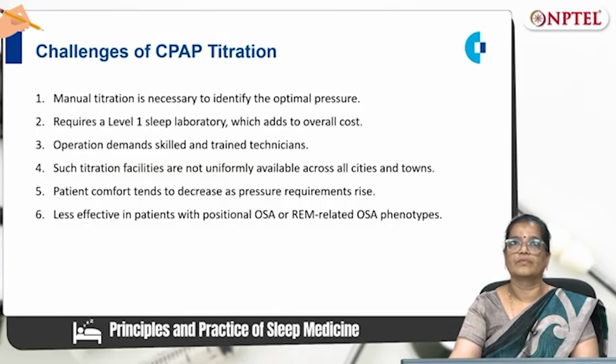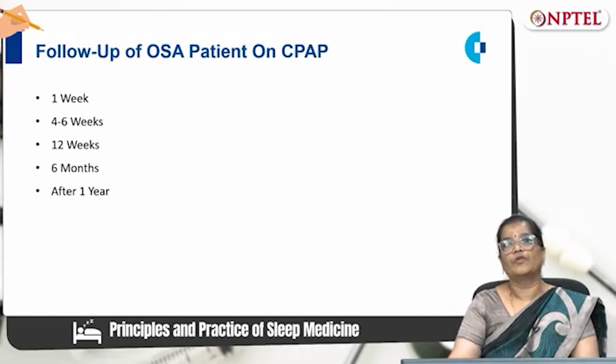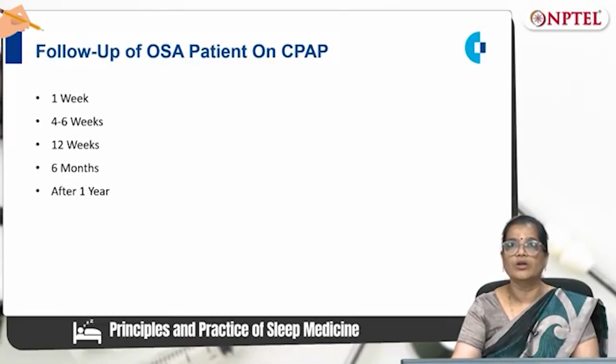So the challenges of CPAP titration are: manual titration is necessary to identify the optimal pressure. It requires a level 1 sleep laboratory, which adds to overall cost. Operation demands skilled and trained technicians. Such titration facilities are not uniformly available across all cities and towns. Patient comfort tends to decrease as pressure requirement rises, and it is less effective in patients with positional OSA or REM related OSA phenotypes.